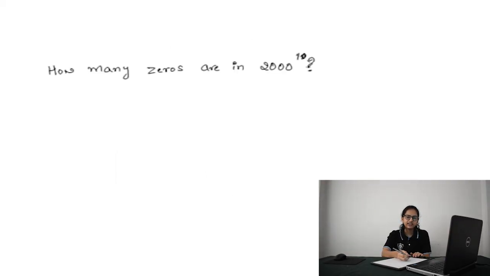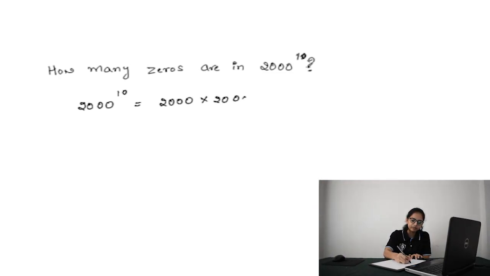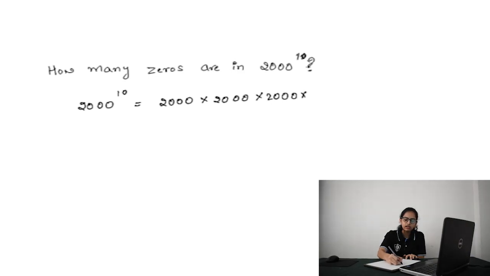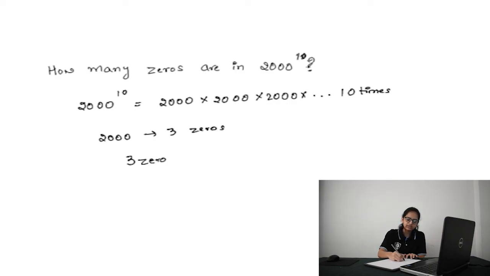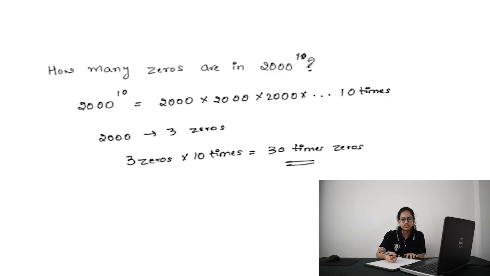How many zeros are there in 2000 power 10? 2000 power 10 is nothing but 2000 into 2000 into 2000, 10 times. 2000 has 3 zeros, hence 3 zeros 10 times will result in 30 zeros. Hence the answer for this question is 30.